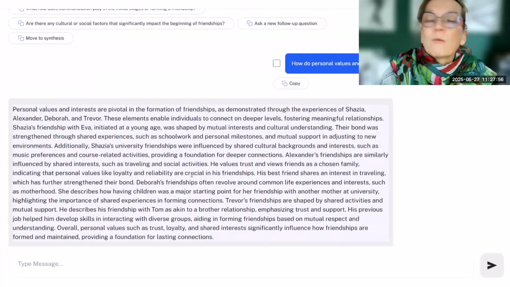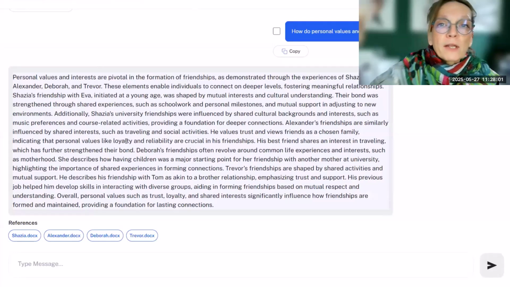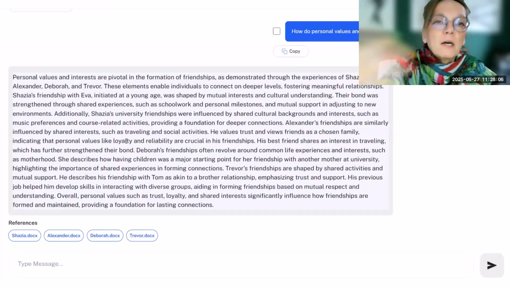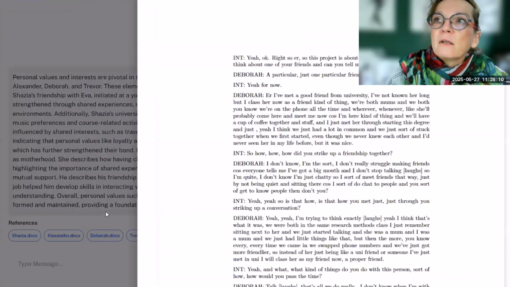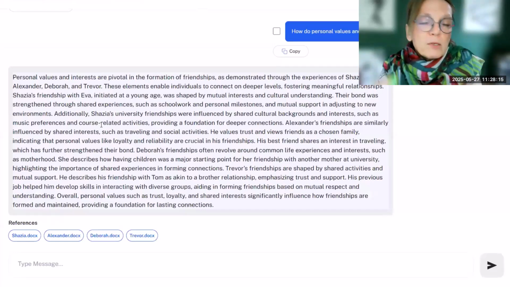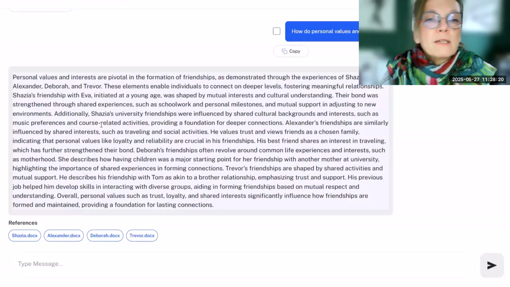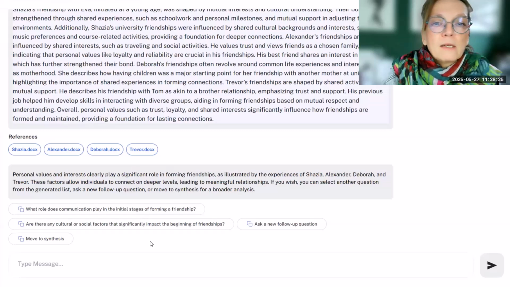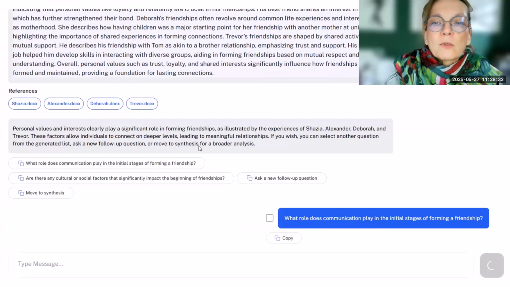So now we get an answer on personal values and interest. And again, what's important is not to just jump through all these questions, but to read it, work with it, go into more detail, and look up references in the original document. Where did they talk about this, and what did they talk about in the original voice? Work with that data here, and then continue with the analysis. So for the sake of this tutorial, let me go through those questions here.